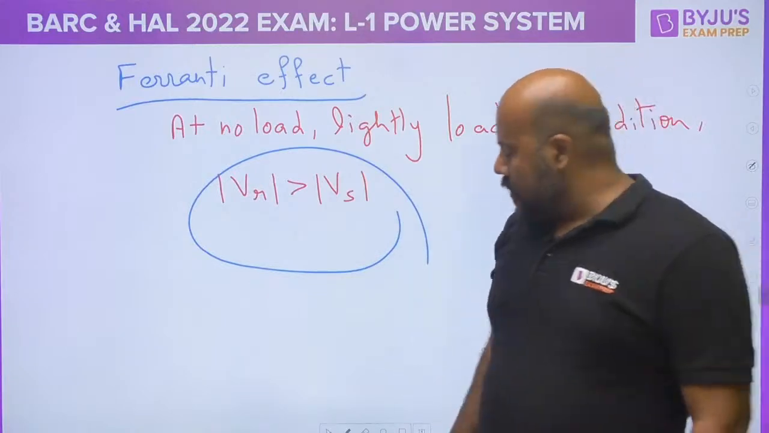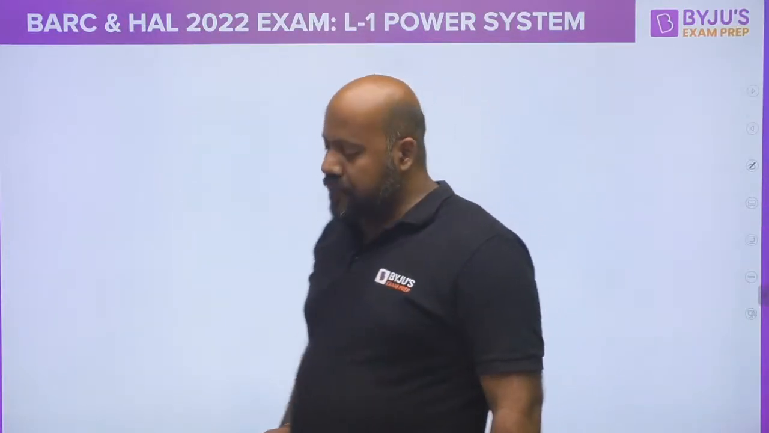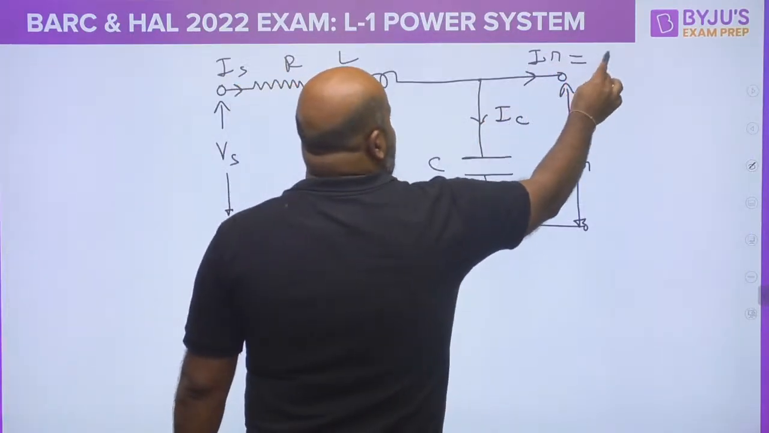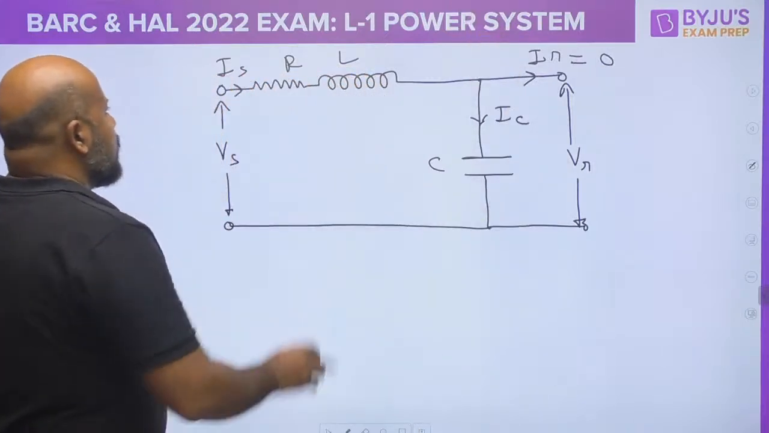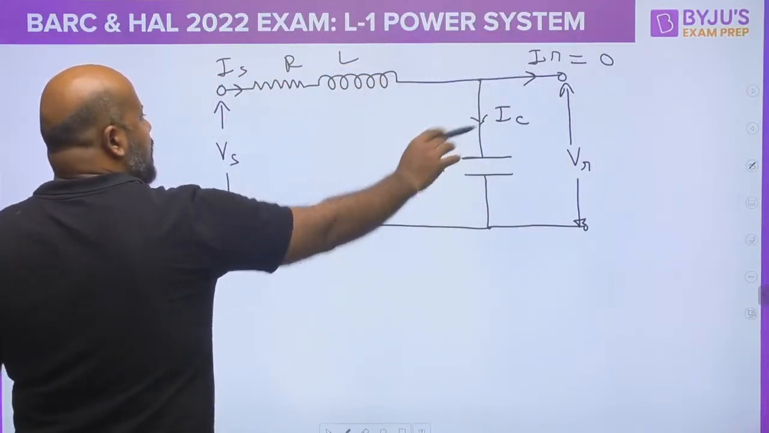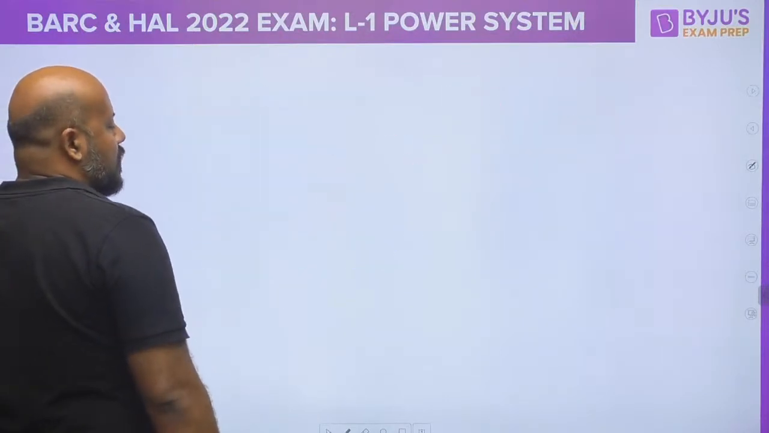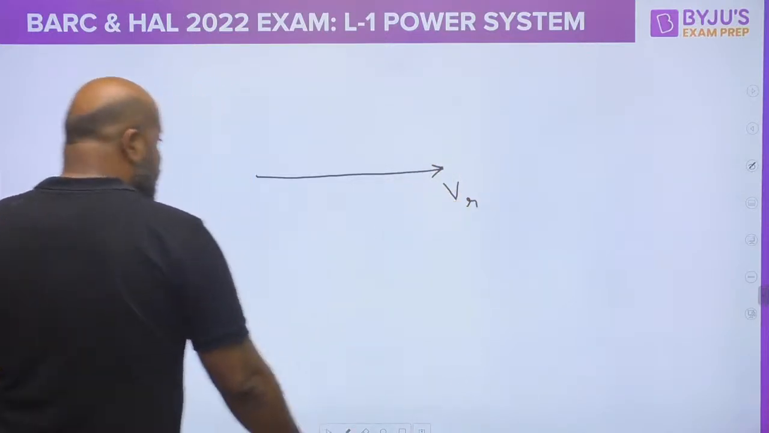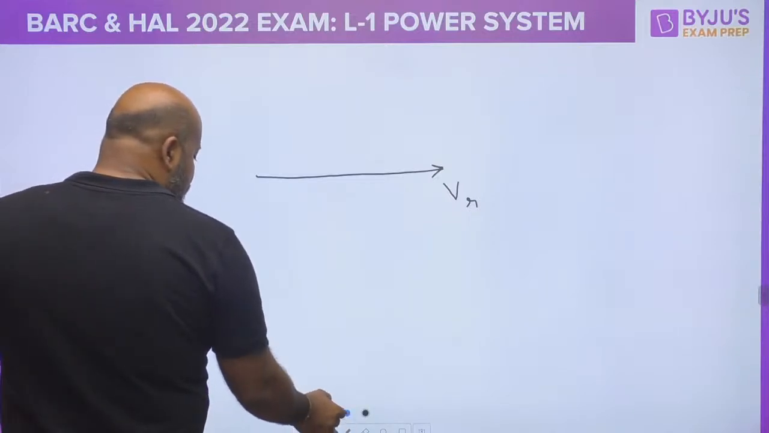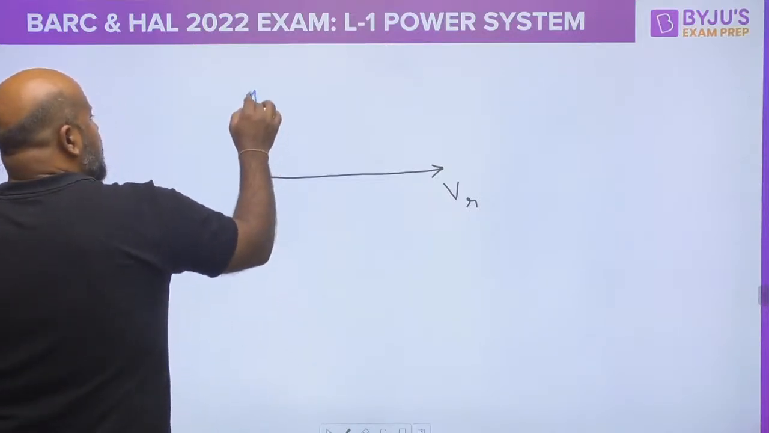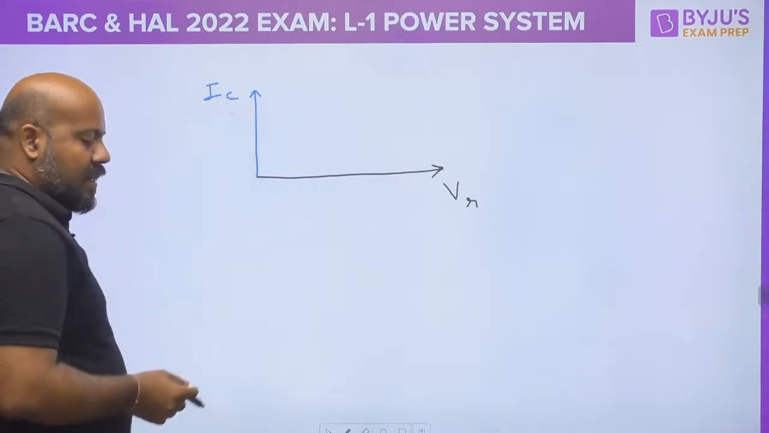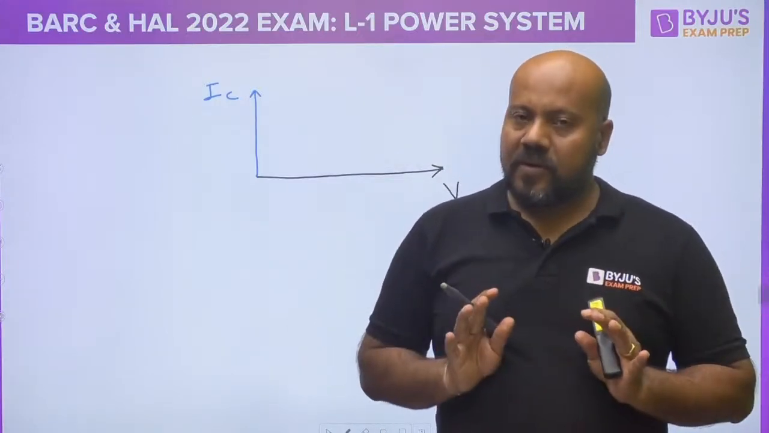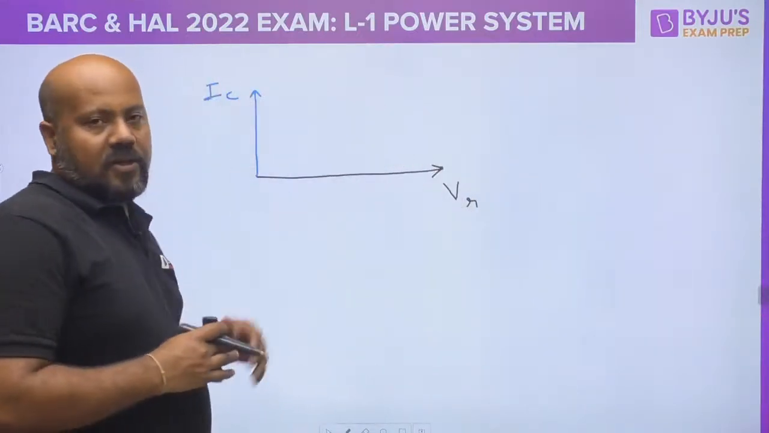There are two conditions. I will tell you what those two conditions are, but before that let me draw the phasor diagram. Suppose IR is 0. If IR is 0, whatever current is present here is only the charging current. Yes or no? So if this is the receiving end voltage, the charging current is the current present in the line. Now the charging current, because it is passing through the capacitor, is going to be a leading current, so the current is leading the voltage.